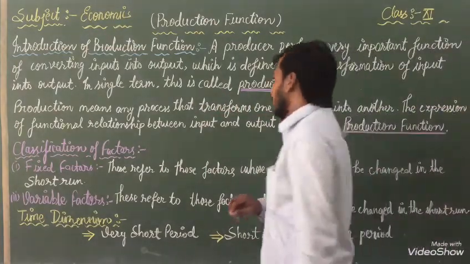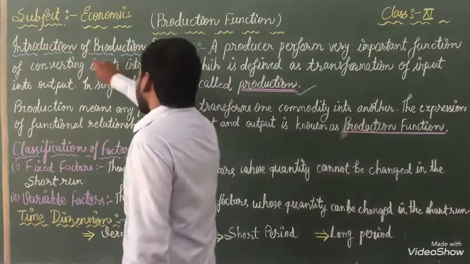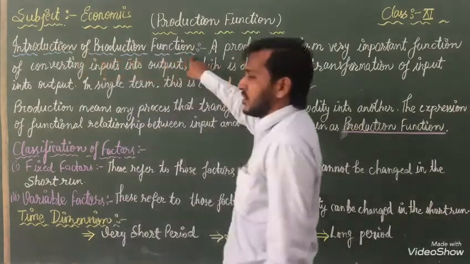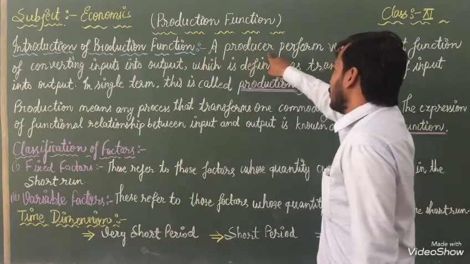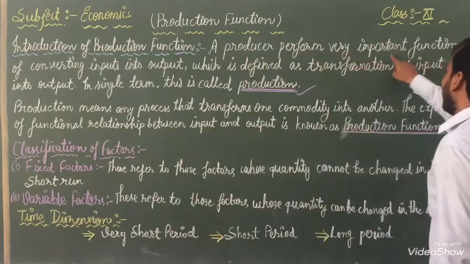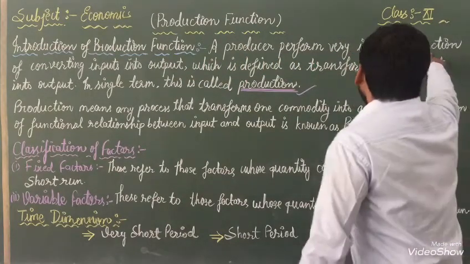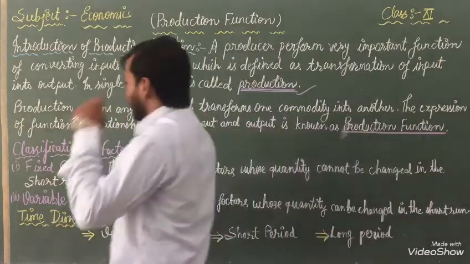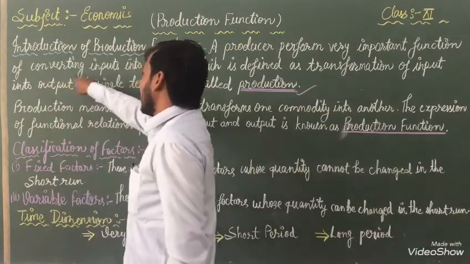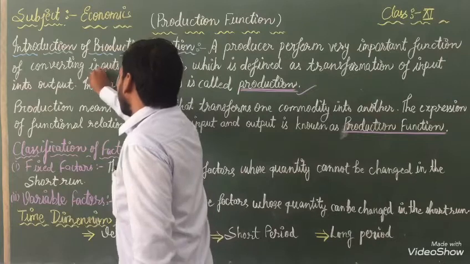Once again listen. Introduction of production function. A producer performs a very important function of converting input to output.